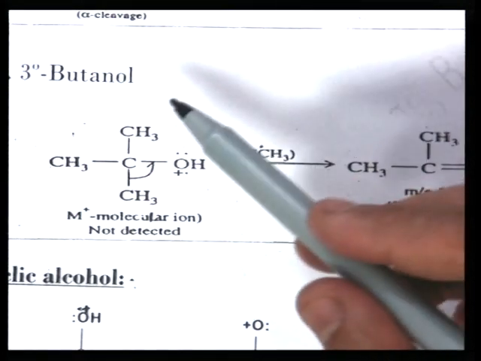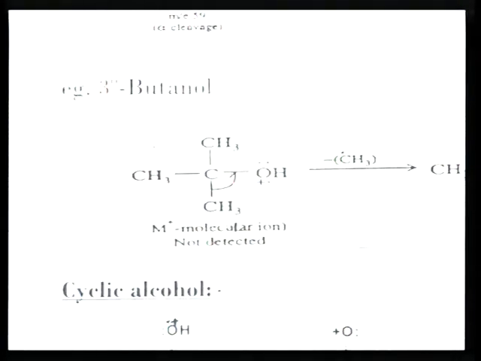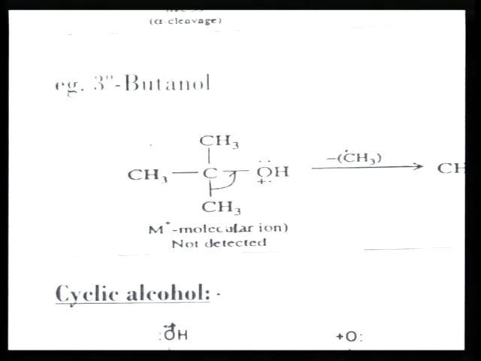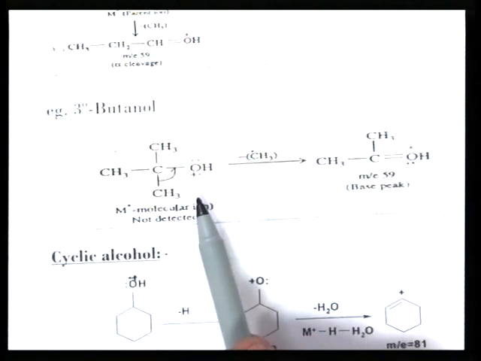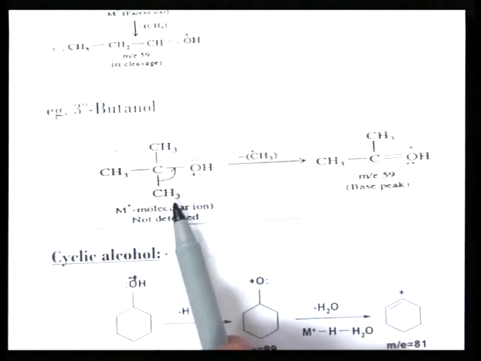Now, an example of tertiary butanol. Here it is written. In tertiary butanol, the molecular ion is formed by removal of one electron from the lone pair, and we get this type of tertiary ion, but the molecular ion peak is not detected in tertiary butanol. However, in primary and secondary alcohols, the molecular ion peak is found in low abundance.